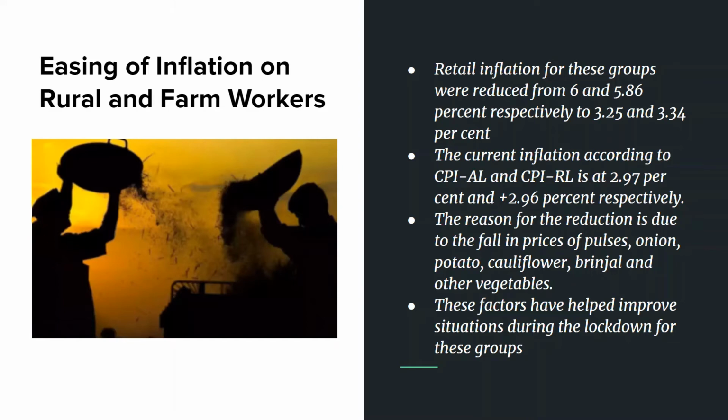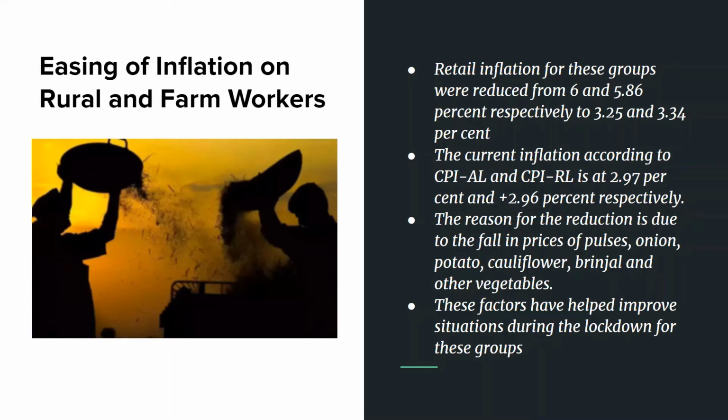There was high inflation during the beginning of the COVID lockdown in our country. So due to this, there was an easing of inflation on the rural and farm workers in our country. The retail inflation was at 6 and 5.86% for the rural and farm workers respectively, and was reduced to 3.25 and 3.34% by our government during December.